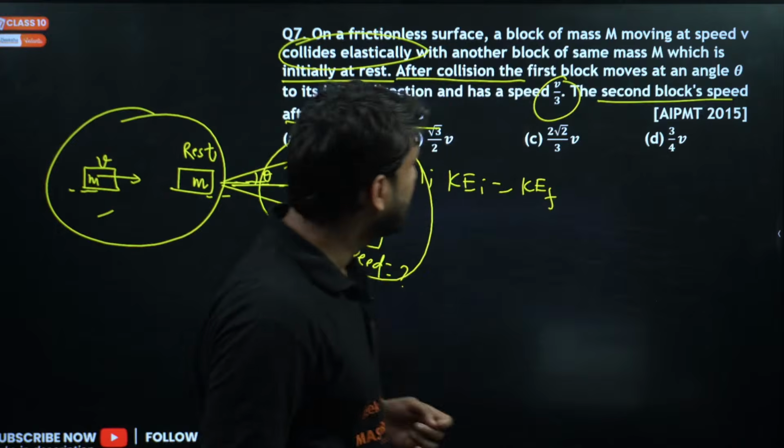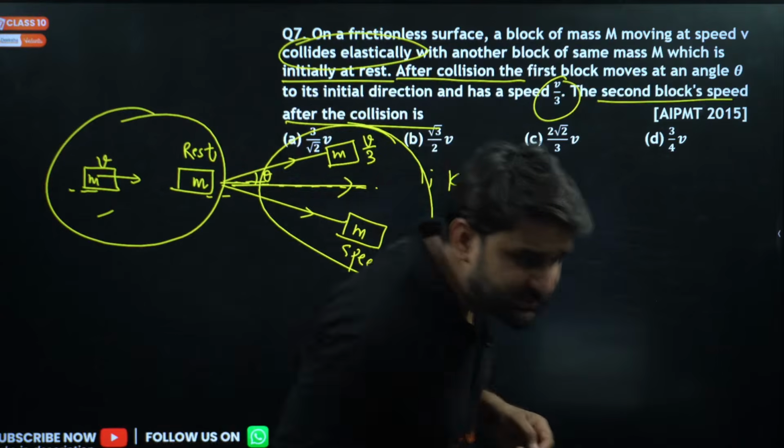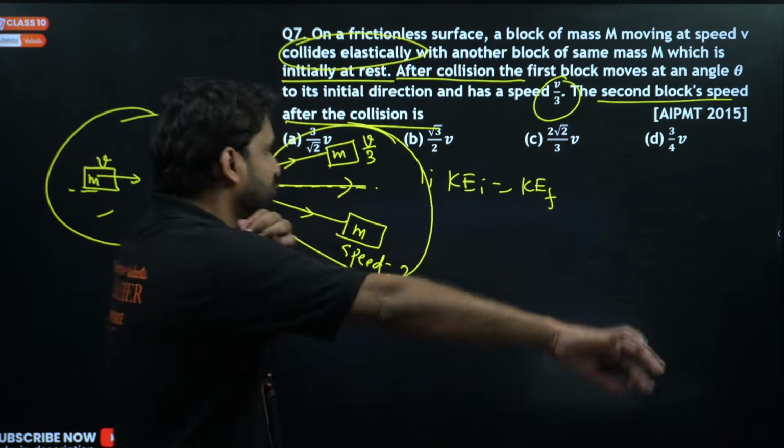Mr. Raju, sir, option D is correct. Raju is saying option D. Hi Raju. Hello. So let's apply.